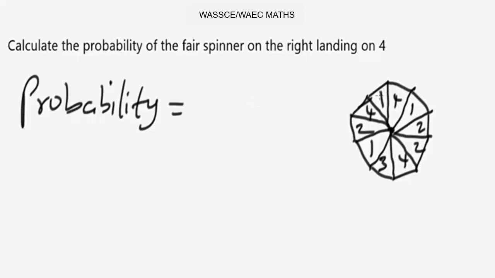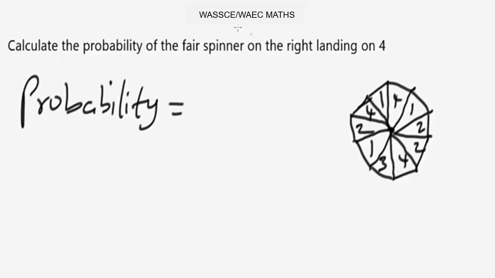In this spinner, we have 1, 4, 1, 2, 2, 4, 3, 1, 2, 4, 1. That means we have 10 total possible outcomes for this spinner on the right to land on 4.